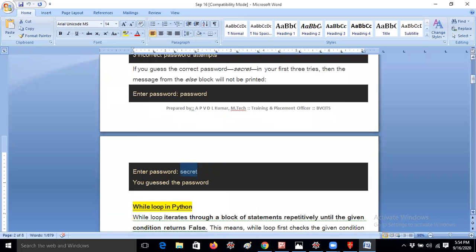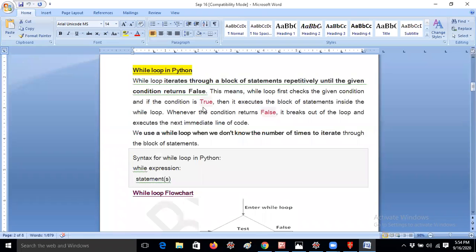So let's get to the next topic, that is the while loop. Today I would like to discuss the while loop. We have completed the for loop concepts, and I will give so many examples in the future, because for loop and while loop play a major role, with examples like an Armstrong number or reverse number, whatever it may be.